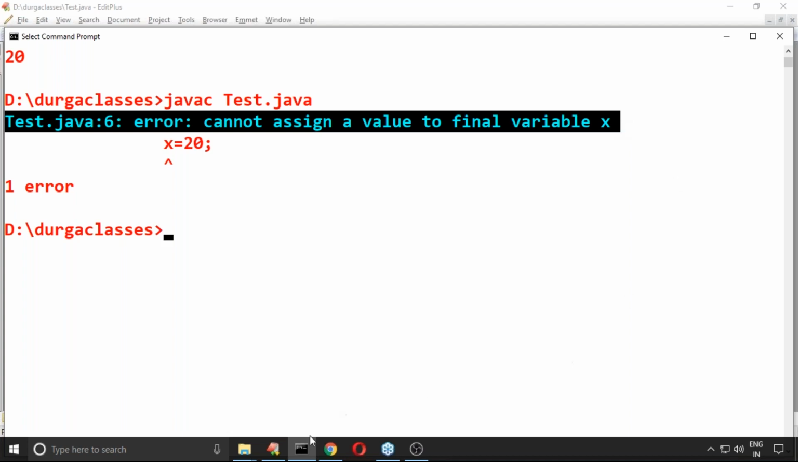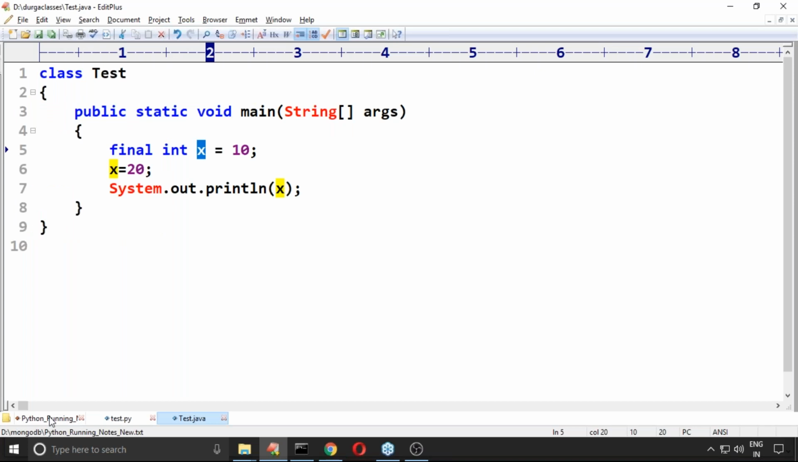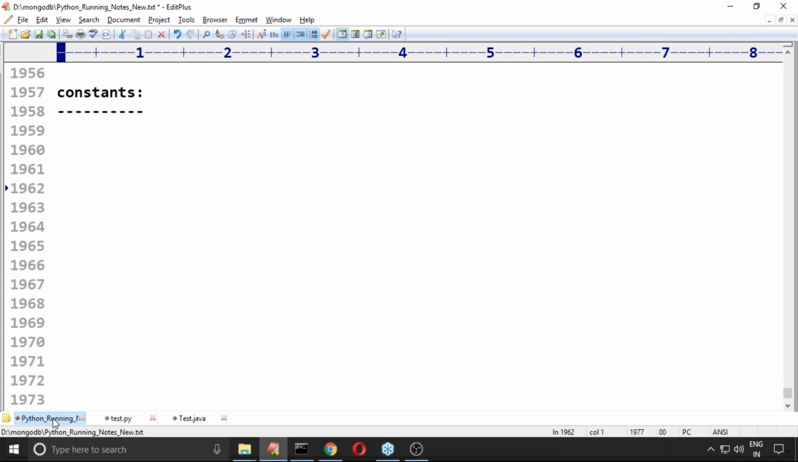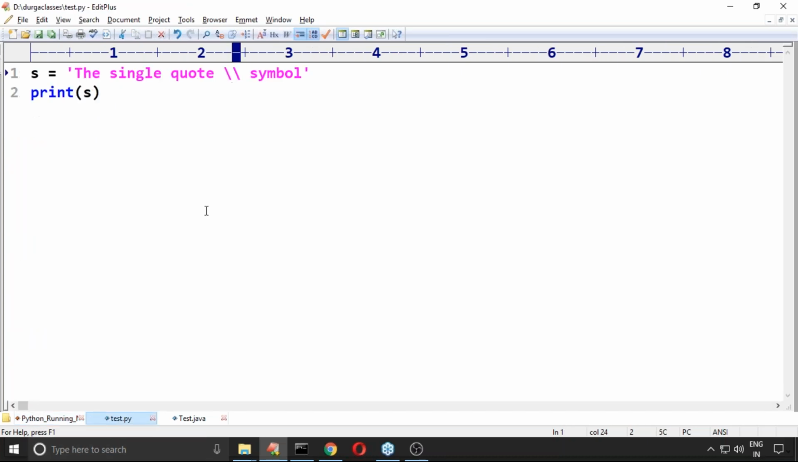Now my question here is, take very special care. In Java, how can you define a constant? By using which modifier? Final is the modifier. By using that, we can happily define a constant. But now my question is, in Python, how to define the constant? Here x is equal to 10, now x is equal to 20. I want to print x. What is the output we are going to get?